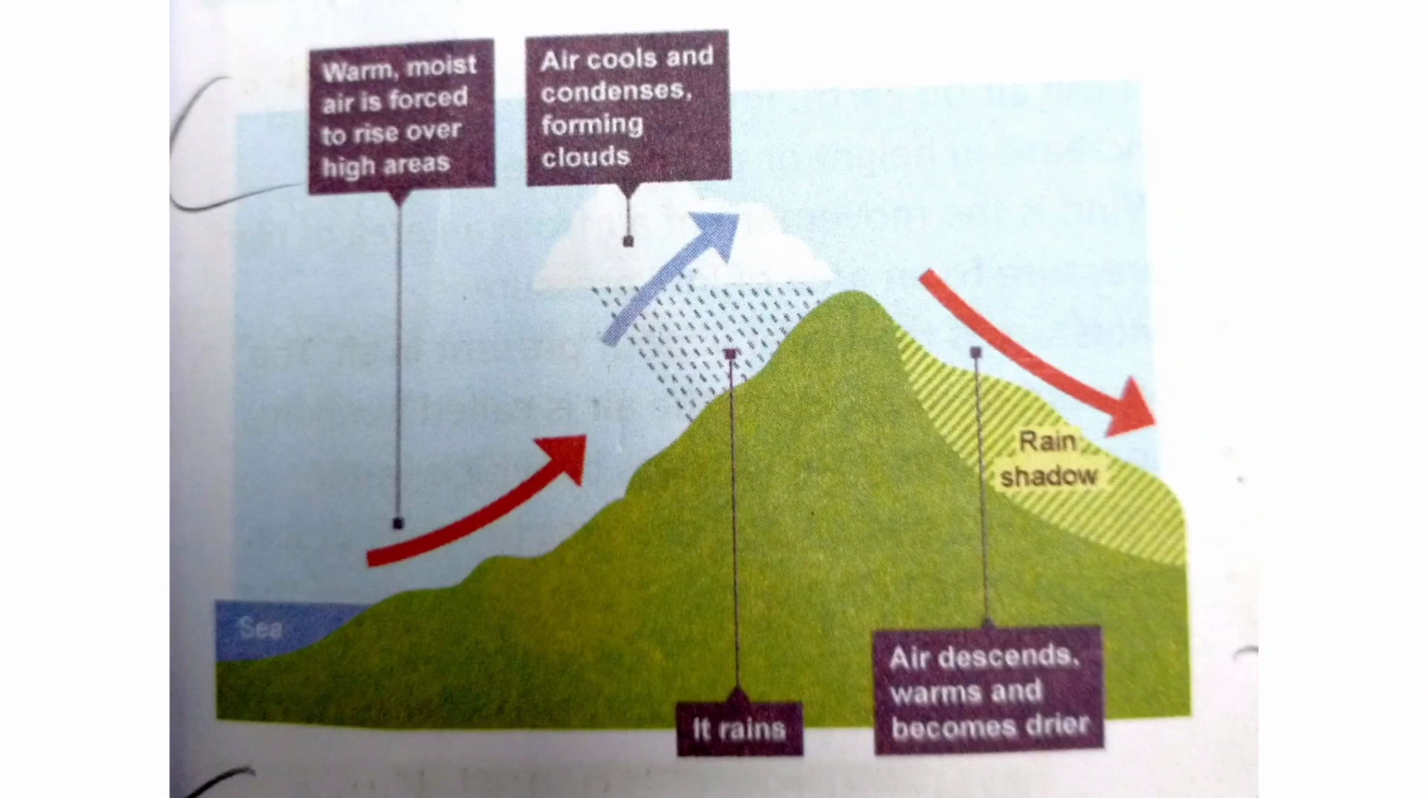Windward side means the direction where the wind is blowing and hitting the mountain. That side is called the windward side. The other side of the mountain, where the wind is not hitting, we call the leeward side. Where the air is hitting the mountain, we can see heavy rainfall, and on the leeward side we can see very little rainfall, and that we call rain shadow.